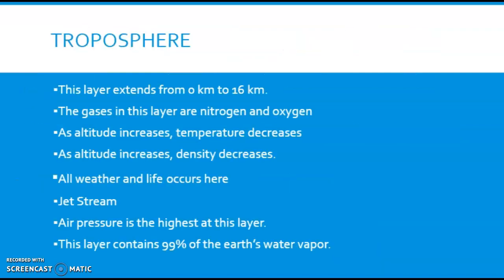The first layer is the troposphere, and this is where we live. This layer extends from 0 kilometers to 16 kilometers. So this layer starts at Earth's surface and moves up to 16 kilometers in the sky. The gases in this layer are nitrogen and oxygen. As altitude increases, so as you're moving up higher in the sky, you will see that temperatures are going to decrease. As altitude increases, density decreases.